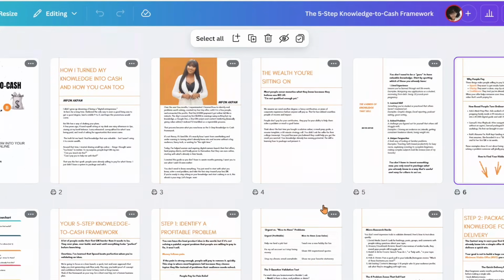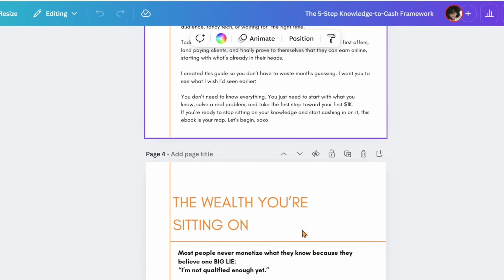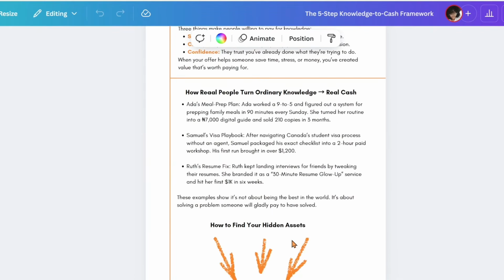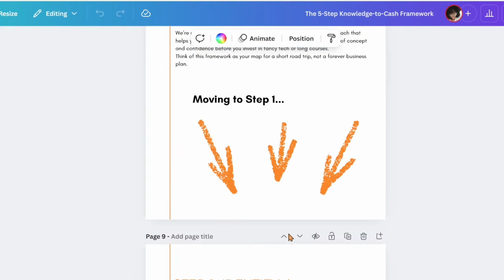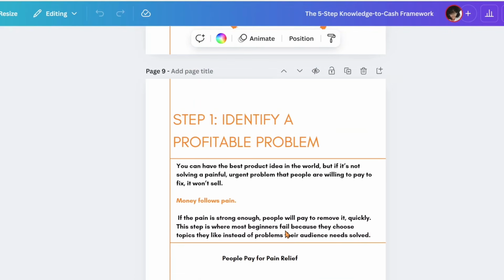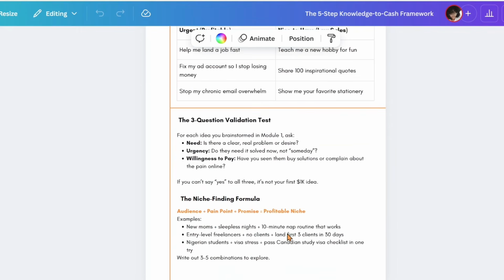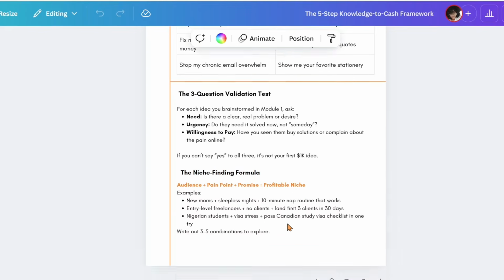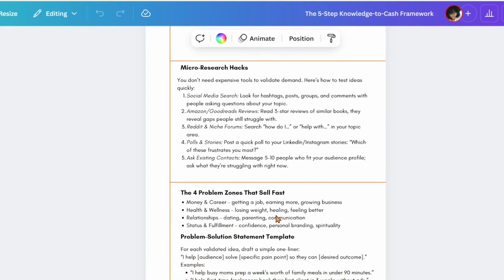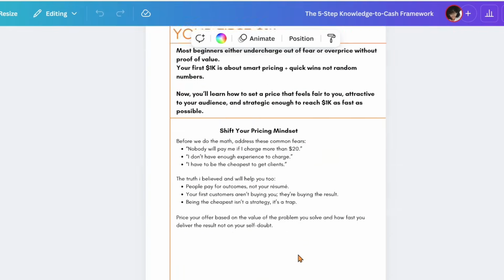So you want to make sure this is pleasing to the eye. You want to make sure the texts are well aligned, everything is well positioned, and most importantly, it gives the person value. It's not looking like something you copy from ChatGPT and dump. It gives the person value. As I said, I put in my experiences, I delete the things I do not want, and make sure to put in my own experiences and my own results in everything I create using ChatGPT. So this is what you want to do for yourself.